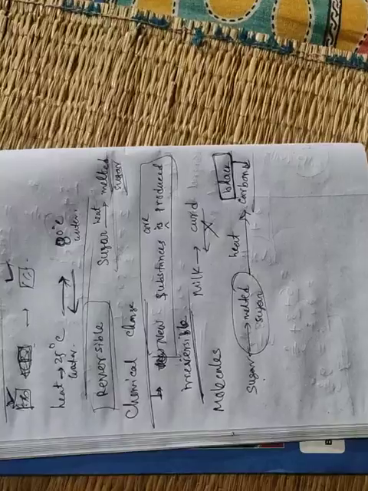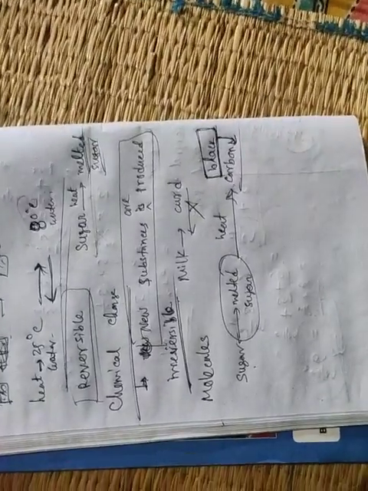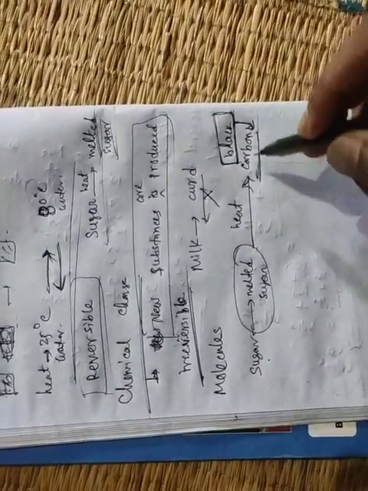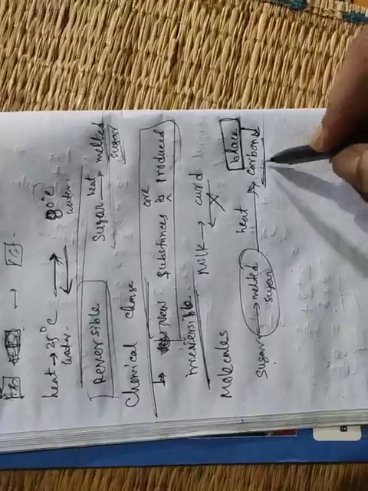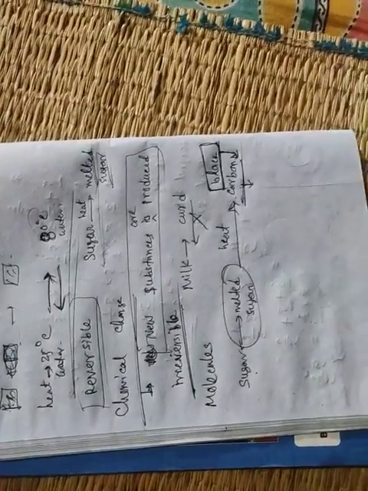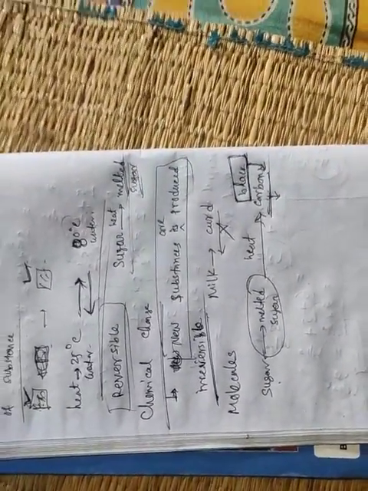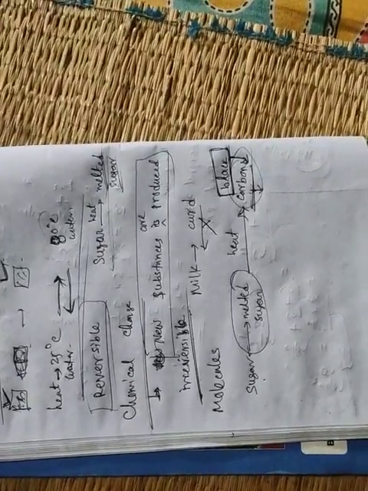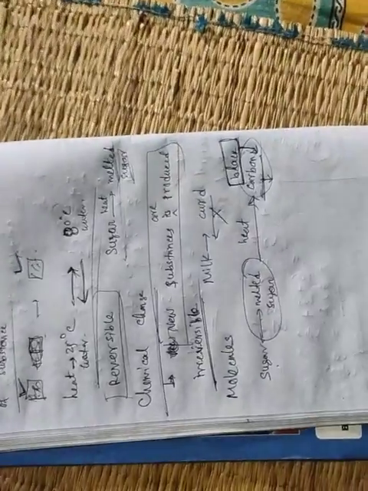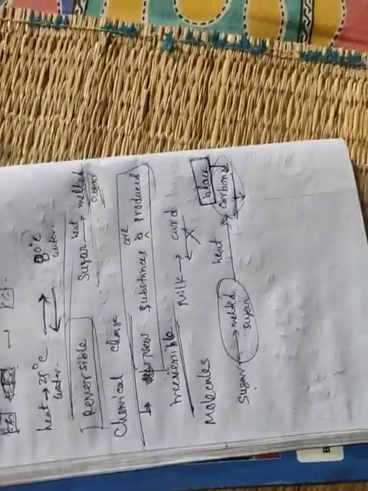Second, it does not dissolve in water. That means it is a new product. Carbon has different properties from sugar. Sugar dissolves in water and tastes sweet, but carbon does not taste sweet and does not dissolve in water. So carbon is a new material or new substance. So for chemical changes, a new substance is formed.